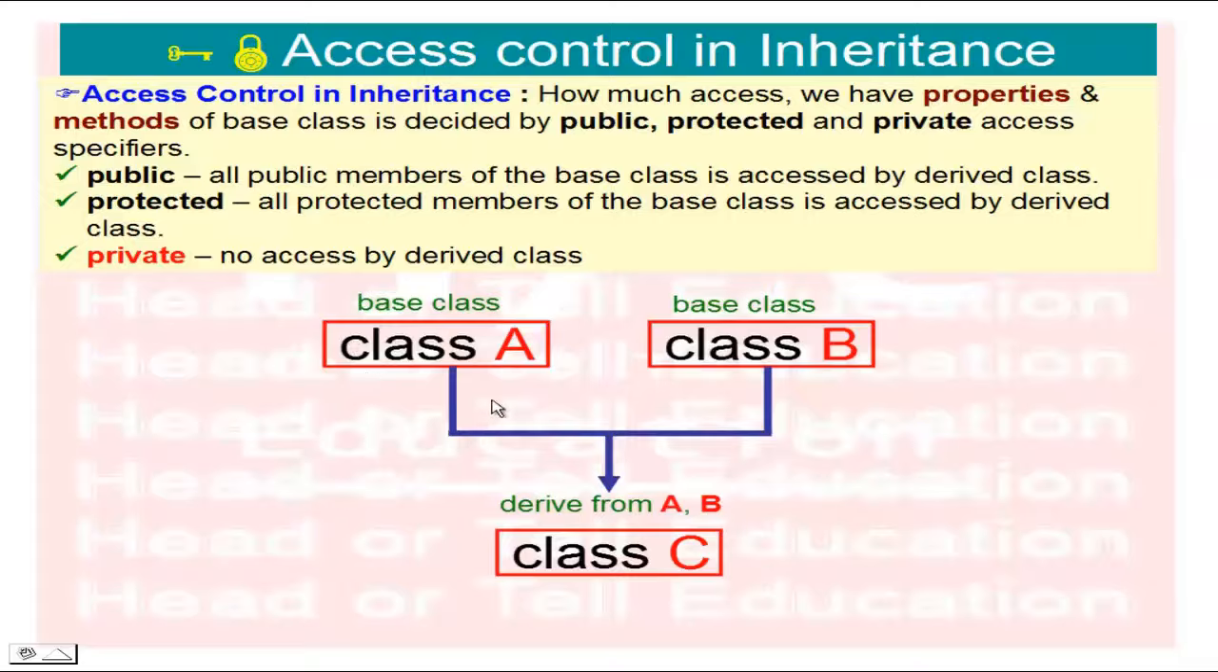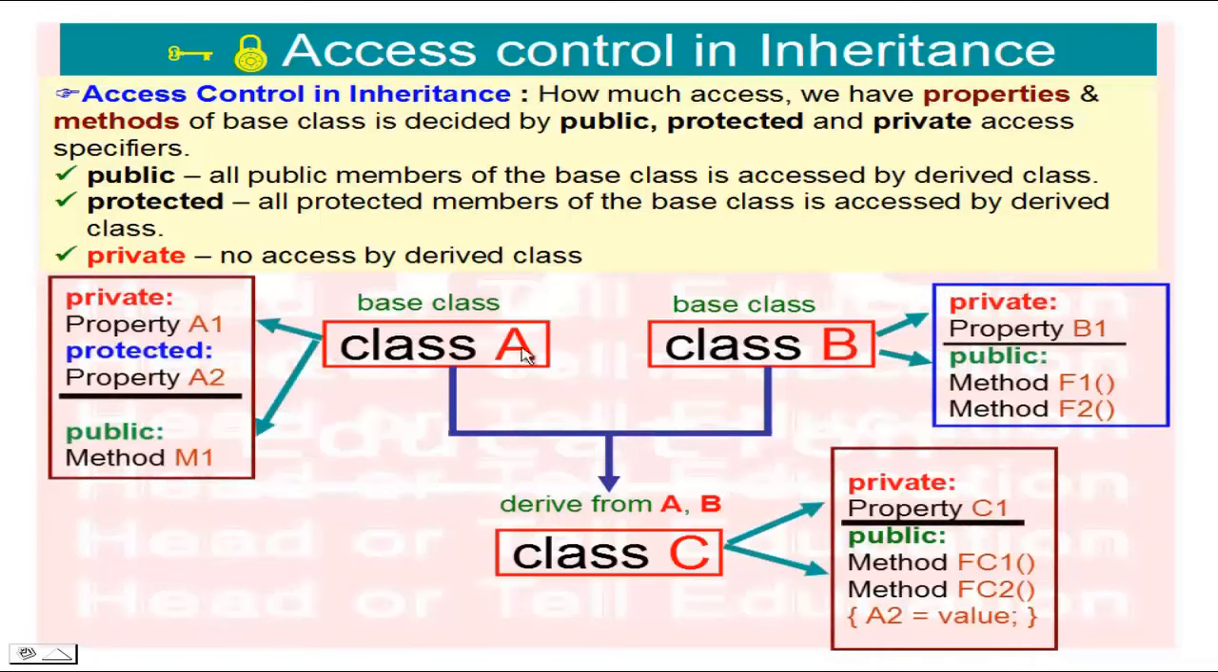In this structure we have two base classes, class A and class B. Then using both classes I derived class C. In class A we have the private member A1, protected member A2, and one public method M1. Similarly in class B, we have the private property B1 and public methods F1 and F2. Using both classes, I derived class C. In class C, we have one private property C1 and two public methods FC1 and FC2.